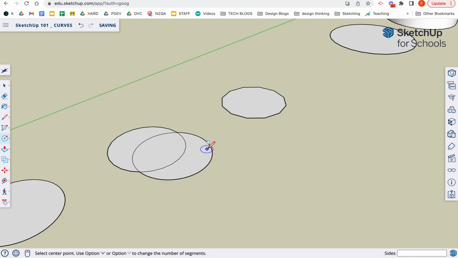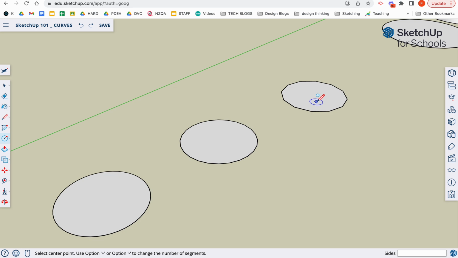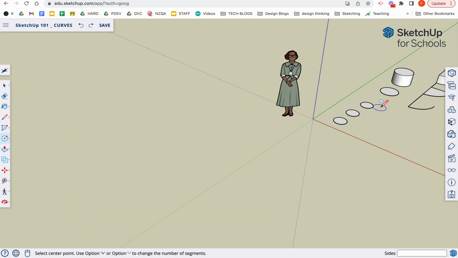Oops, I was meant to use my hand. Control Z, Command Z. Let's try undo. There we go. You can see that refinement comes from increasing the number of sides. So that's one thing that I really encourage you to do, especially if you're creating something that requires that level of detail, to change the number of sides on your circle.